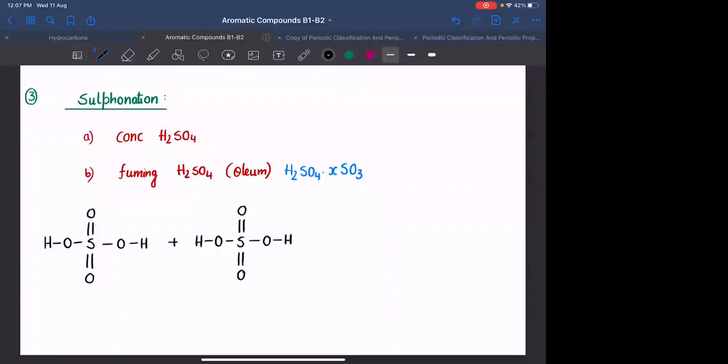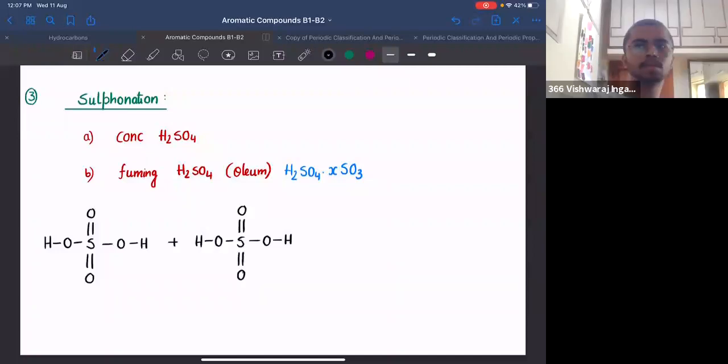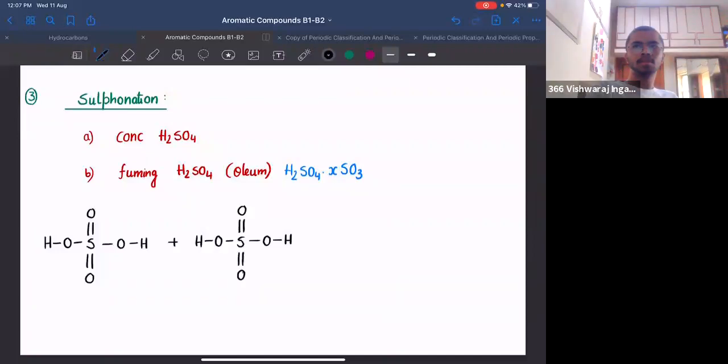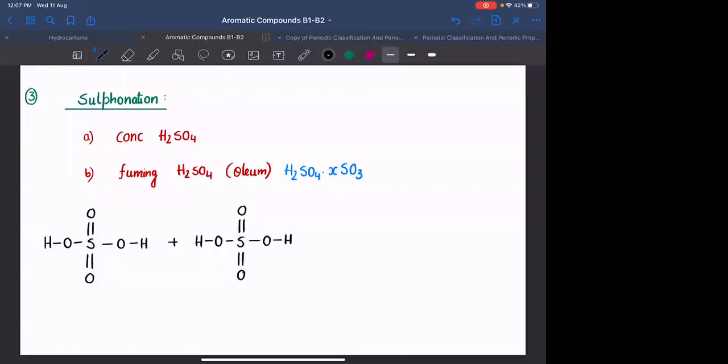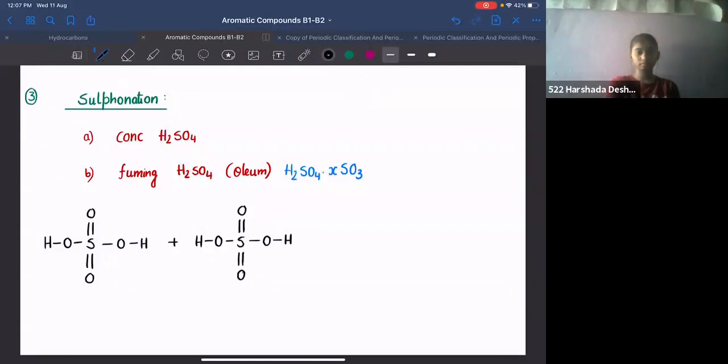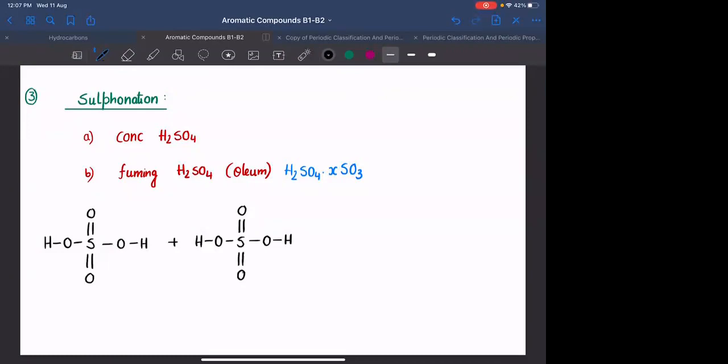Once again, amphoteric. सही है. That is also true. But in a reaction, what is the reaction called as? I'm not asking you what is the reaction called as. It is disproportionation reaction. If the same reactant acts as oxidizing agent as well as reducing agent, then the reaction is called as disproportionation. पढ़ा होगा redox में.